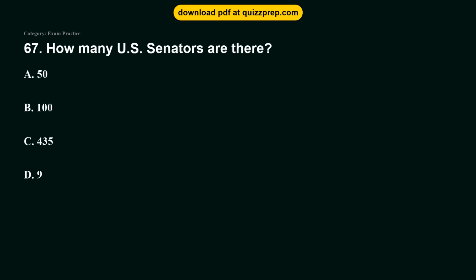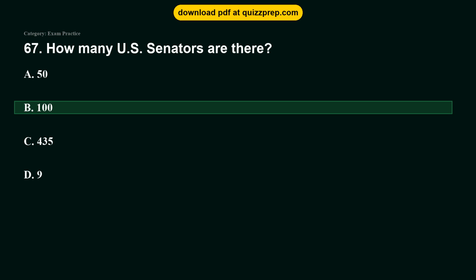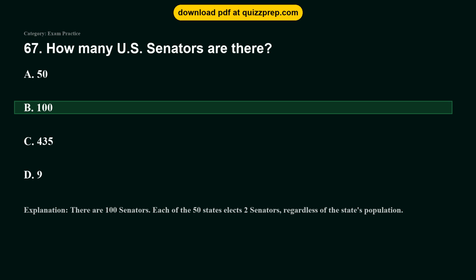Question 67. How many U.S. senators are there? Option A, 50. Option B, 100. Option C, 435. Option D, 9. The correct answer is option B, 100. There are 100 senators. Each of the 50 states elects 2 senators, regardless of the state's population.